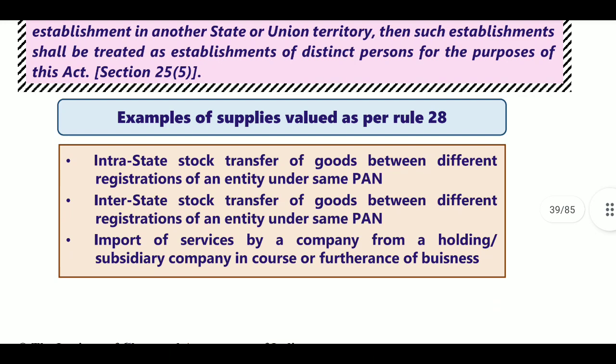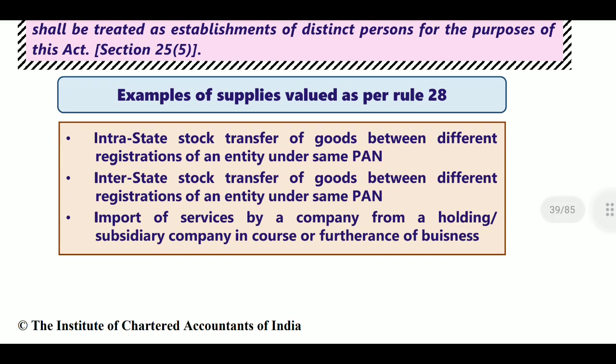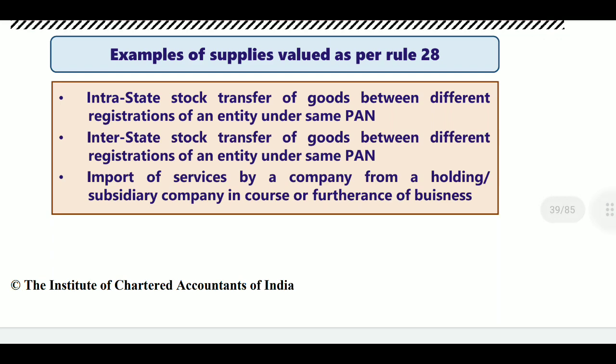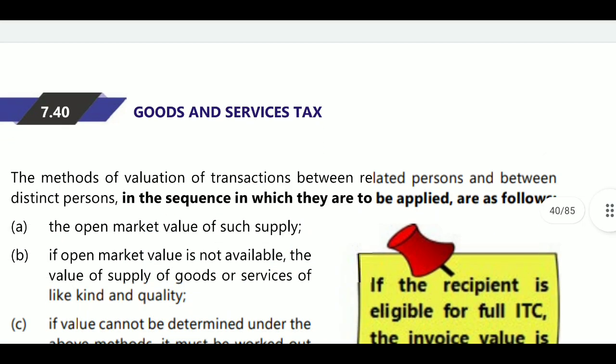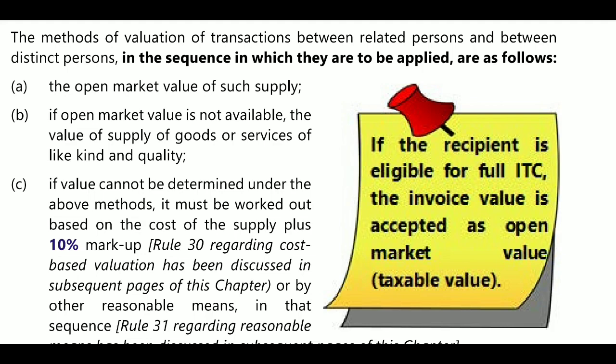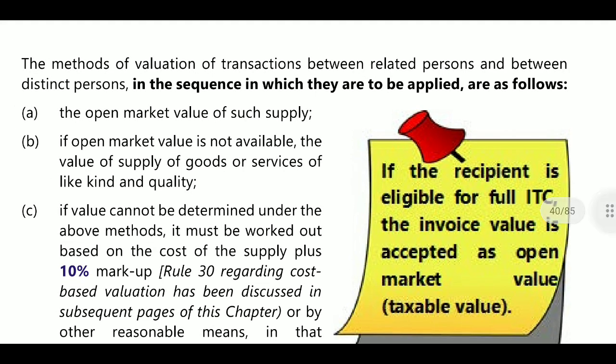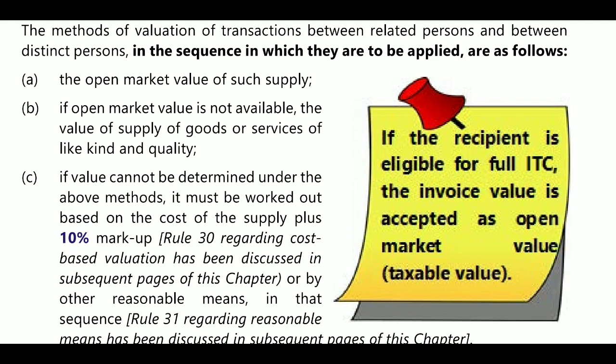Next, examples of supplies valued as per Rule 28, that is interstate stock transfer of goods between different registrations of an entity under the same PAN, that is branch transfers. Next, import of service by a company from holding or subsidiary companies in the course or furtherance of business. Okay, what is the sequence to be applied? Yes, here also the same sequence will be applied sequentially. You will not skip one step and move to another step. So first we see the open market value.